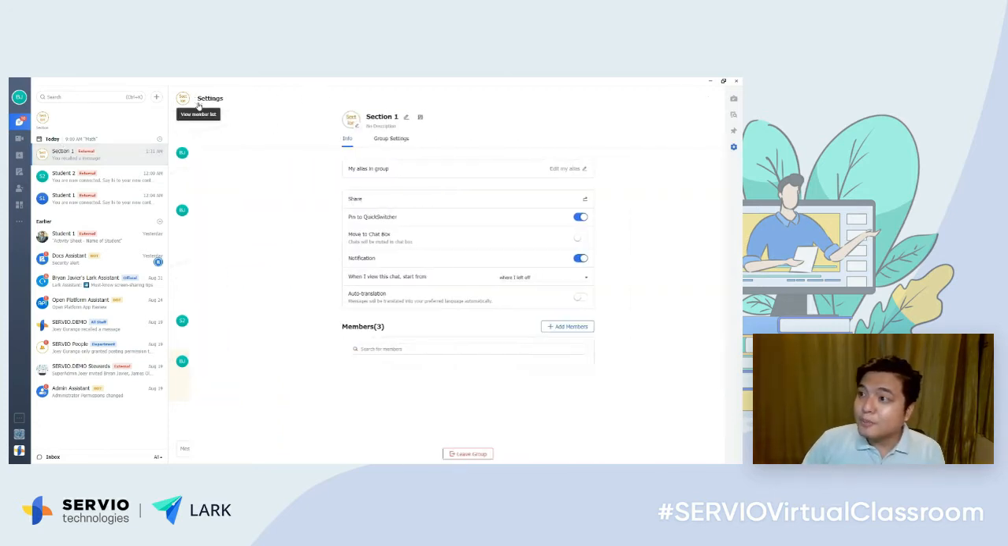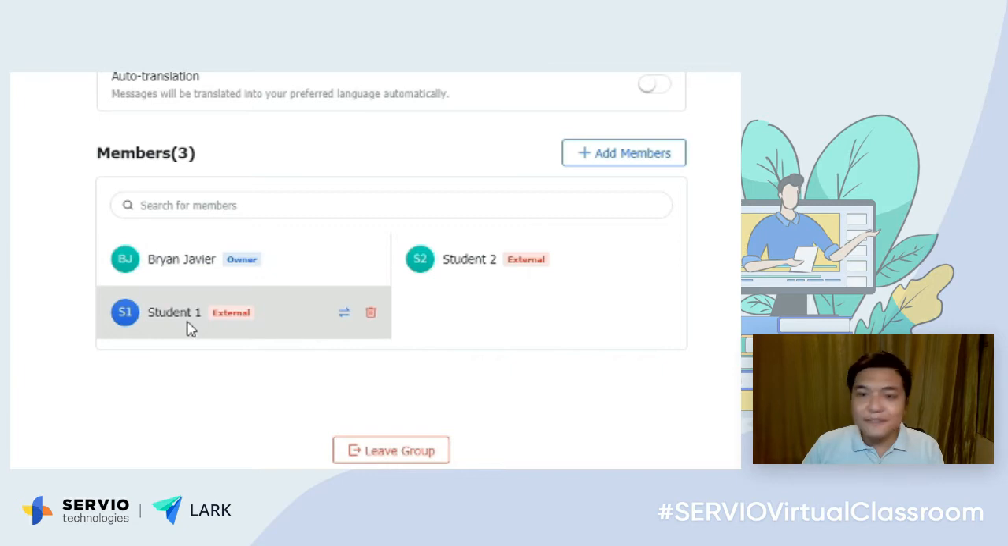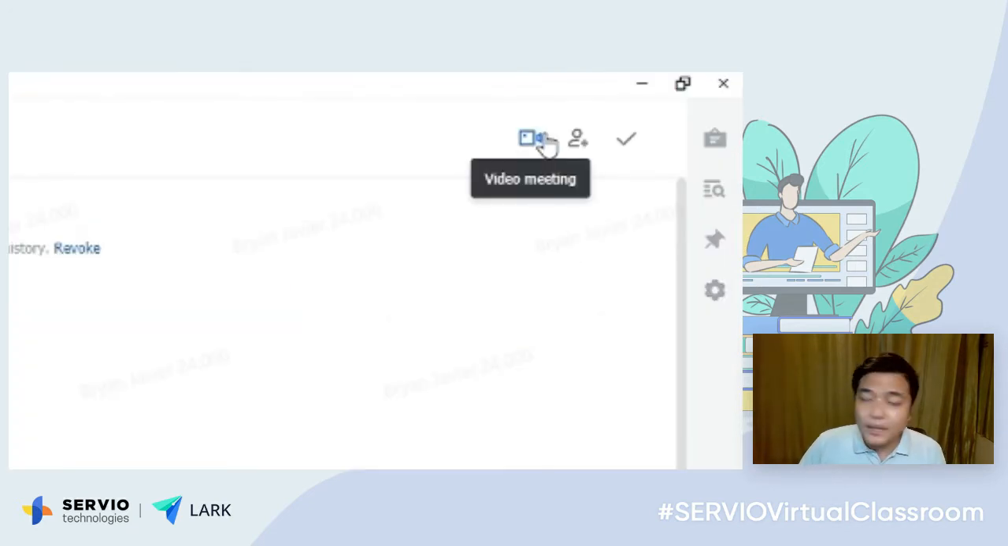In this group, you would be able to see who the members of the group are. So we have Brian Javier, which is me, and I have currently 2 students, which is actually also me. So I have 2 phones here, one is student 1 and one is student 2. From a group, you can launch a video call and you can add members.